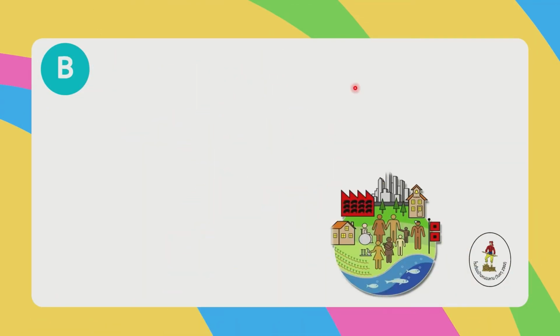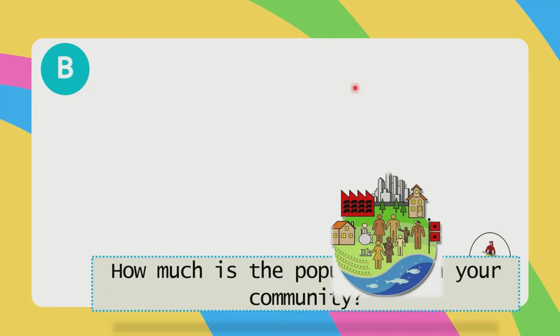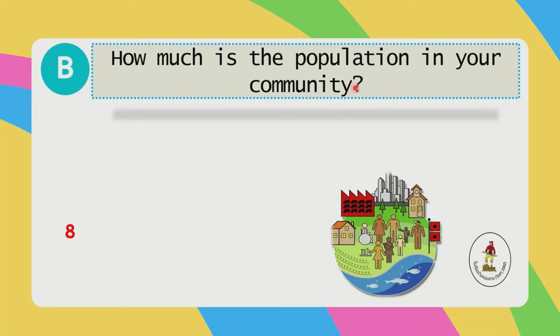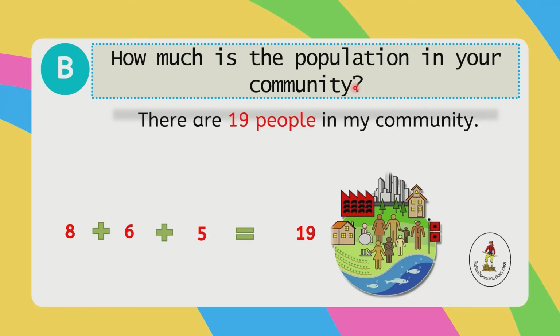So let's look at this illustration. So 8 plus 6 plus 5 equals 19. So how much is the population in your community? There are 19 people in my community.